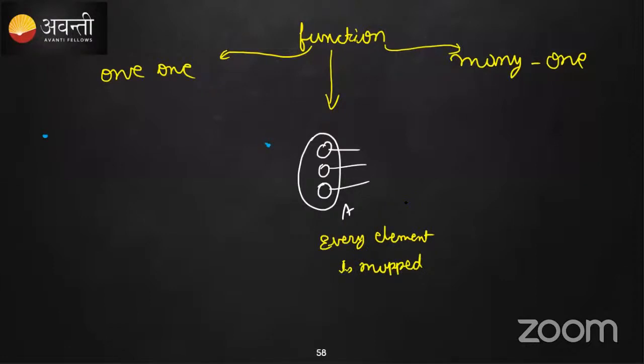First understand the difference between them. So what is one-one, what is a function, and what is many one? One-one itself is a function. Every element in set A is actually mapped, so like this the mapping is there. This is the first point. And in the set B, it should have only one image. Every element is mapped and it is only one, and only one arrow mark should go.